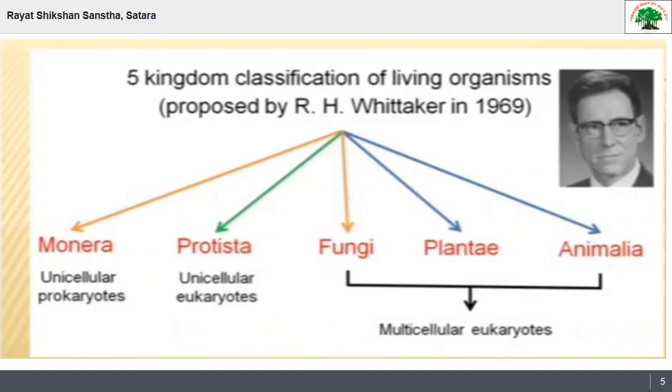So these two are separated in this system. Then Plantae, Animalia and Fungi, these three kingdoms are formed on the basis of their mode of nutrition. So that's why the five kingdom system is a very important system of classification. This system was proposed by scientist R.H. Whittaker in 1969.